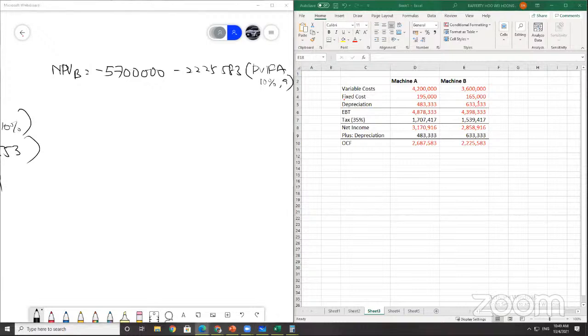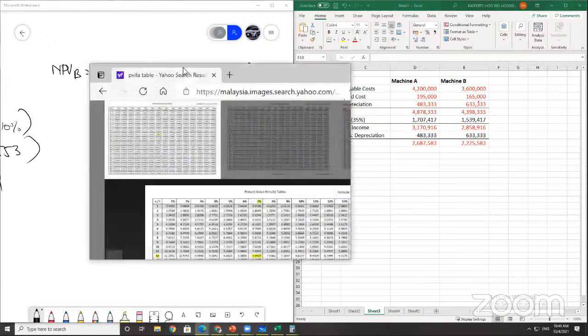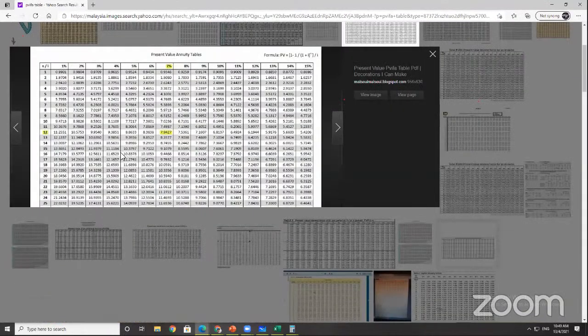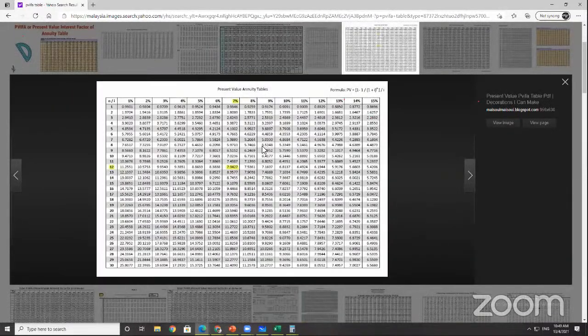Let me show you the PVIFA table again. Nine years for 10%: 5.759.